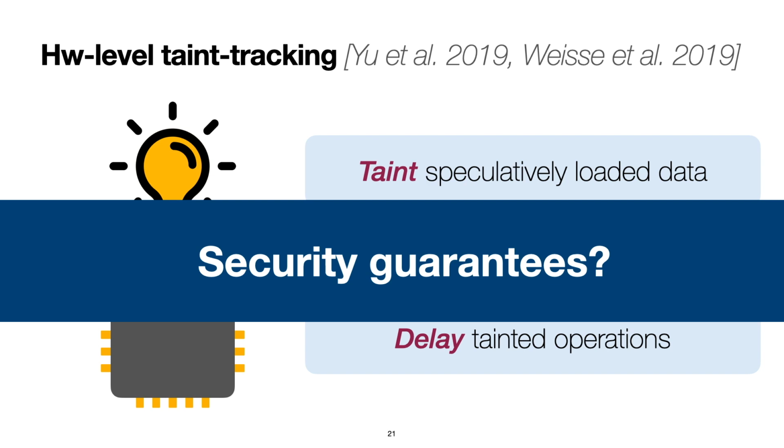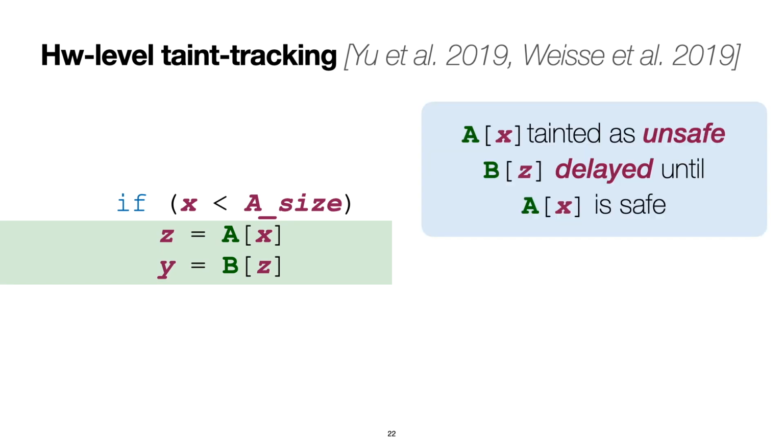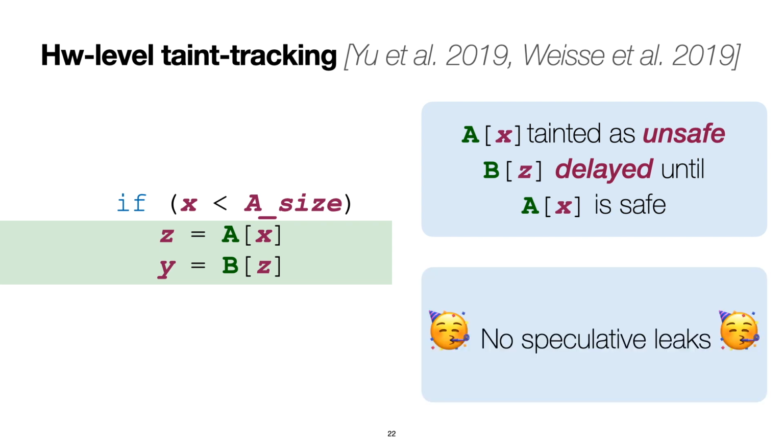Again, what are the guarantees? Let's look at a few examples. Again, for the standard Spectre snippet, the mechanism tags Z, the result of the first memory access, as unsafe, and therefore the second memory access is delayed since Z is unsafe until the taint is downgraded to safe, that is, when the branch instruction gets resolved. Therefore, there are no speculative leaks for both STT and NDA.